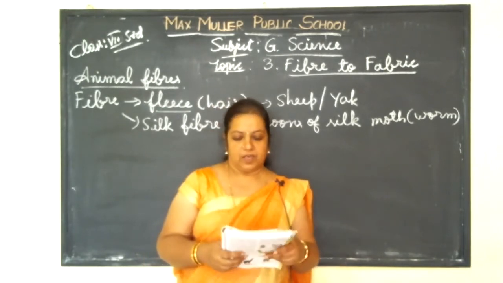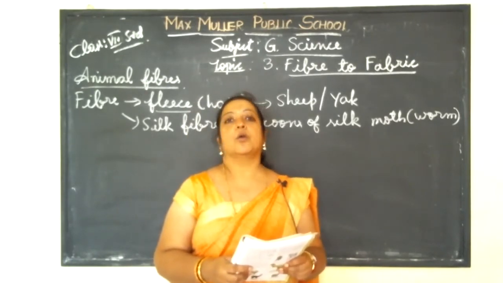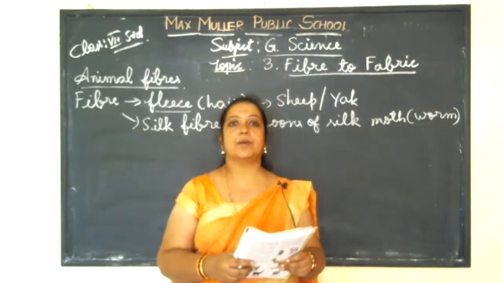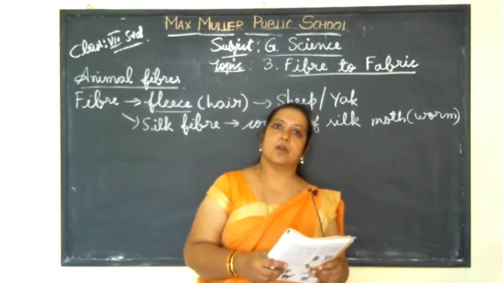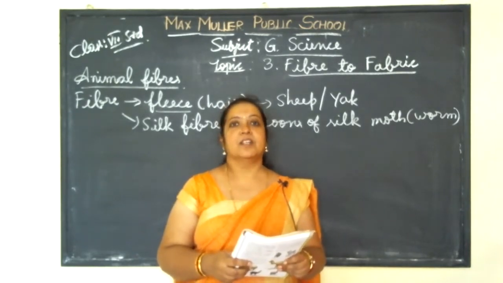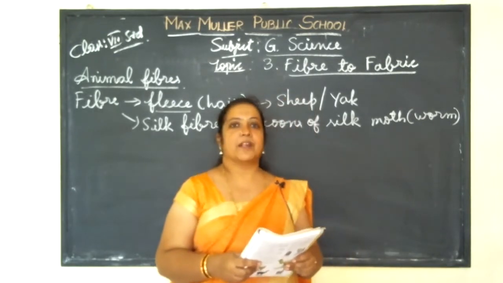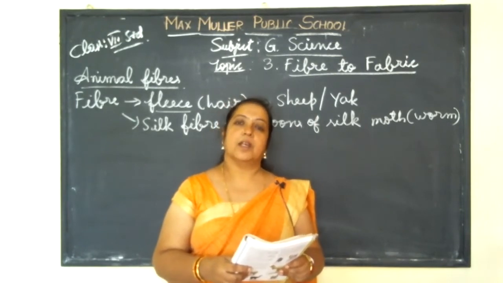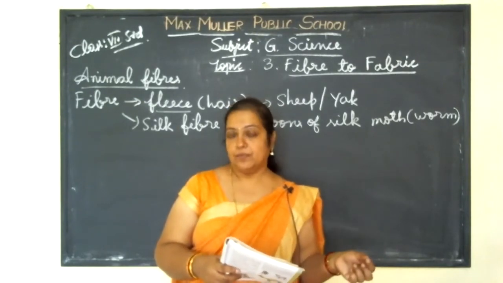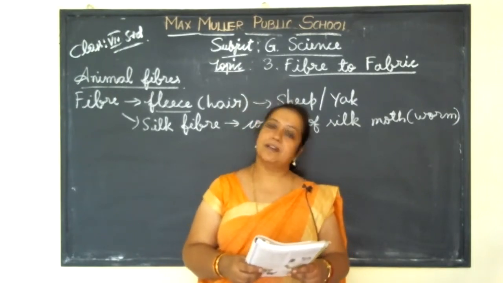You know how these fibers are converted into fabrics or woolen is made. From this fleece we will make the woolen thread. From that thread we will make the cloths. We will make sweater, shawl, scarf. Some dresses also they'll make. Blankets they will make. So these are all made from wool. How can wool be obtained from the body of the animal? Then how will it be turned into cloth? How will they make thread and yarns, and how will it be converted into cloths? Let us study about the animal fibers, wool and silk.